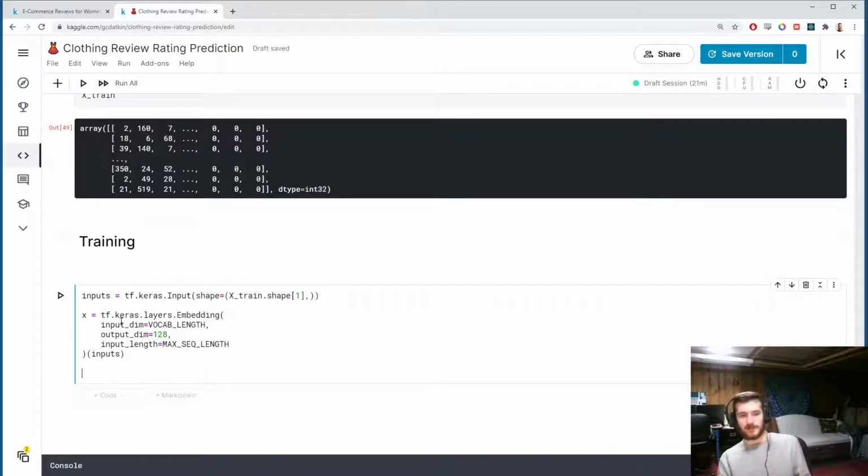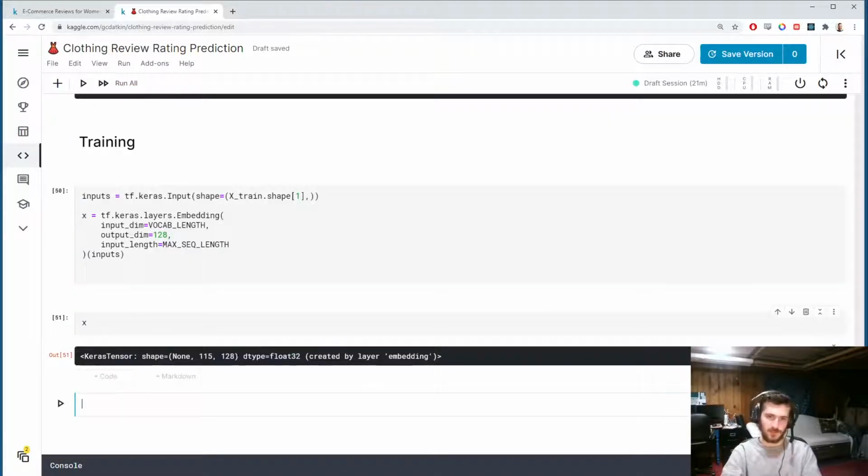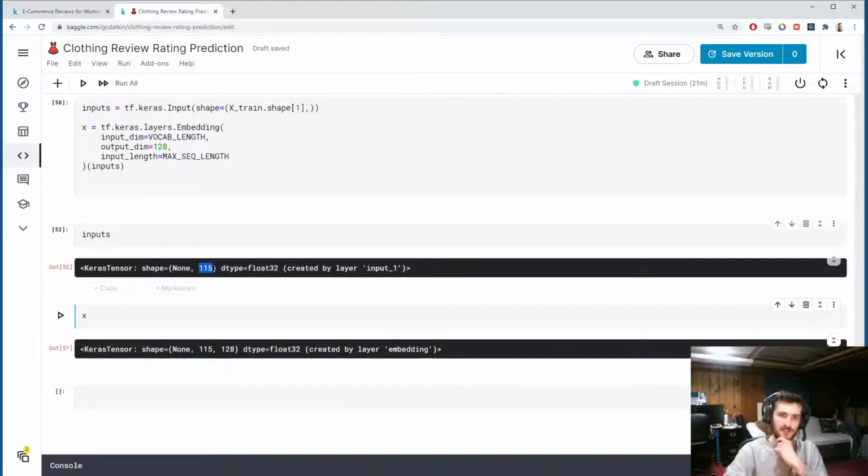Once we've embedded the words, if we run this and we take a look at X, you can see the shape becomes, well, let's look at inputs. The shape starts as, this is for a single review coming in. A single review coming in will have 115 inputs.